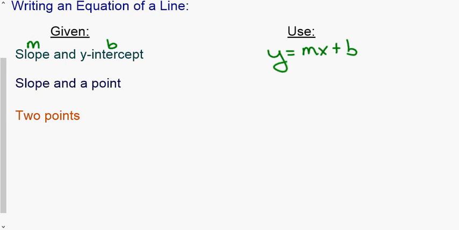Now, if you're not given both of those, maybe you're given the slope and then a point, and so we call this point x1, y1. It's a coordinate point. Well, when we're given this, there are 2 different methods, and you were probably shown one method in middle school, and I'm going to show you what's called using the point slope formula.